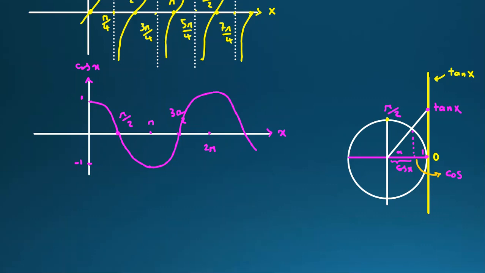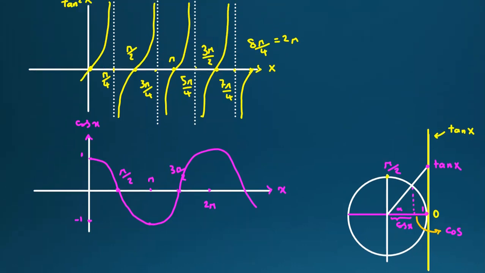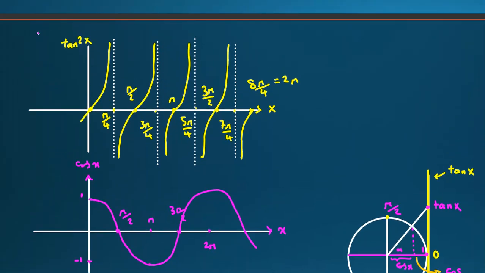We want to draw cos x over 2. Because you divide x by 2, you should multiply this point by 2. So it starts from 1, and this pi over 2 will change to pi. So it starts from here at 1, and pi over 2 will be pi. It passes through this point.